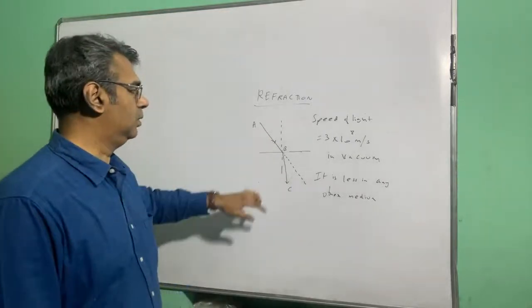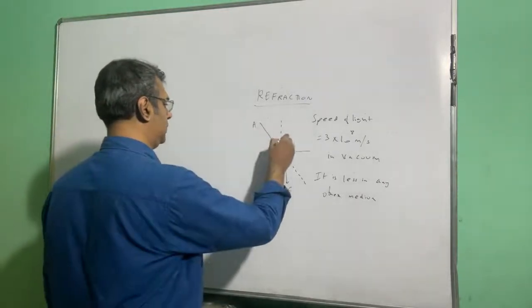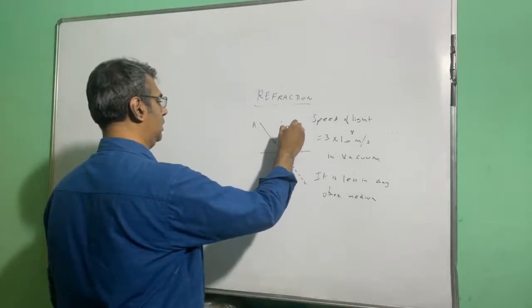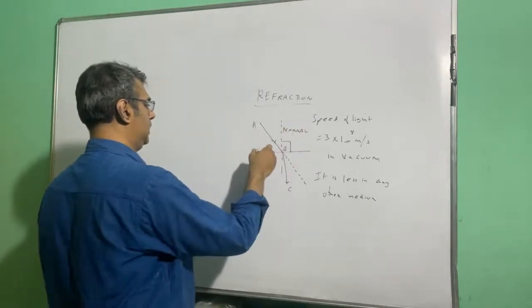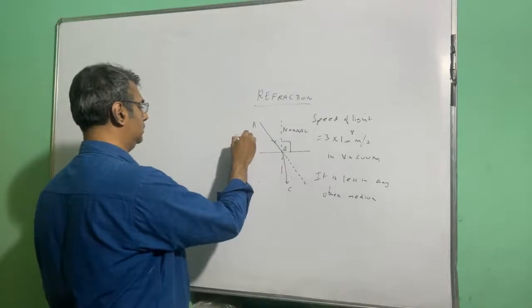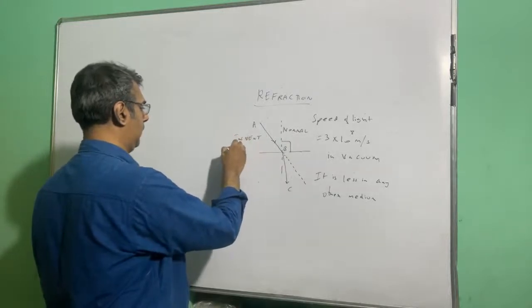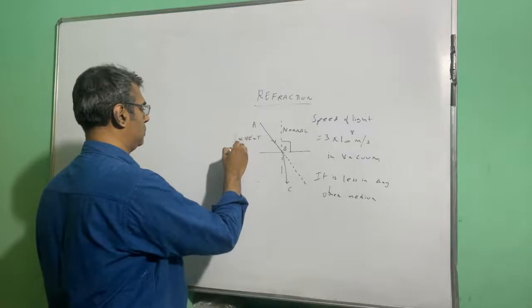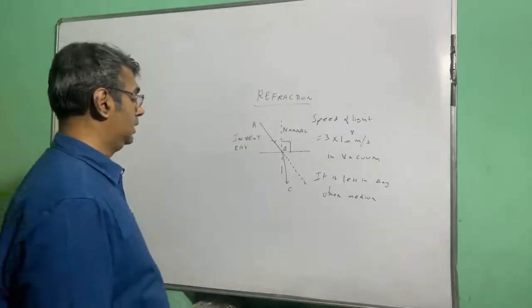So this perpendicular is called the normal. Perpendicular means it is perpendicular to the boundary. AB is called the incident ray.